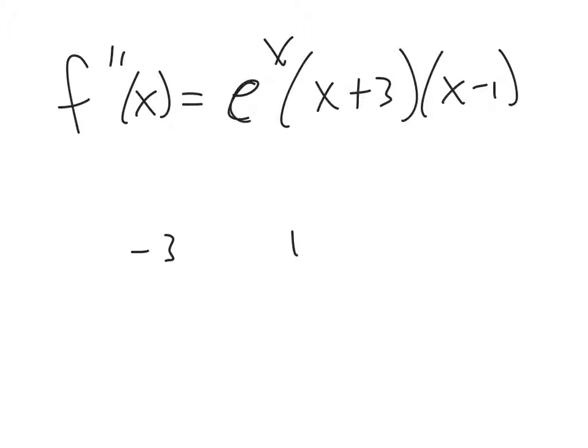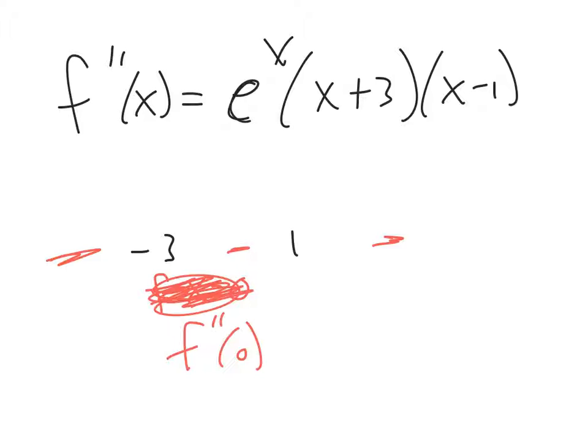So we want to find where it's concave down, so we want to find out where it's negative. It could be negative on this side, negative here, or negative here. We've got to test them all out. If you check x equals 0, properly we should write it like that because we're plugging 0 into the second derivative. If you plug 0 in here, you get 3. 0 in here, you get negative 1. 3 times negative 1 gives you negative 3. And e to the 0 is 1. So you get negative 3 for this value.